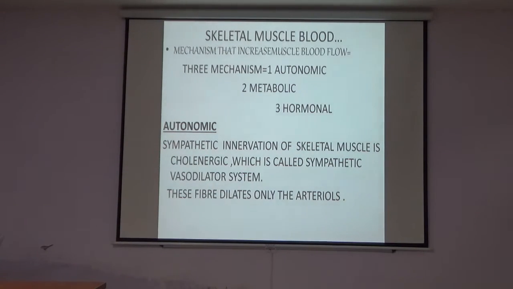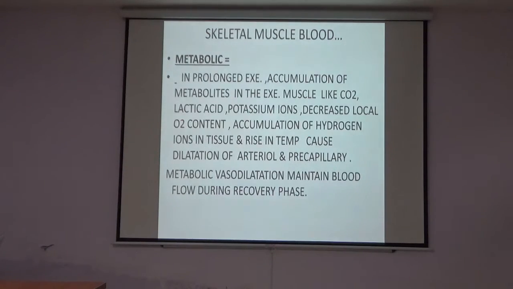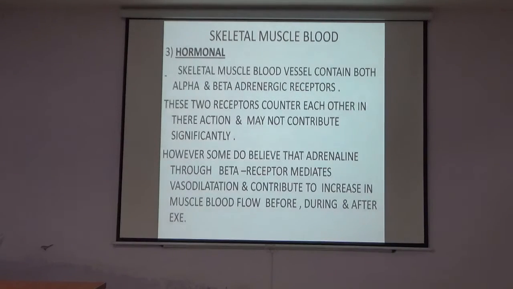Autonomic: the sympathetic innervation of the skeletal muscle is cholinergic, which is called the sympathetic vasodilator system. These fibers dilate only the arterioles. Metabolic: in prolonged exercise, accumulation of metabolites like CO2, lactic acid, potassium ion, decreased O2 content, accumulation of hydrogen ion in the tissue, and rise in temperature cause dilatation of the arterioles and the precapillaries. The metabolic vasodilatation maintains blood flow during the recovery phase also.